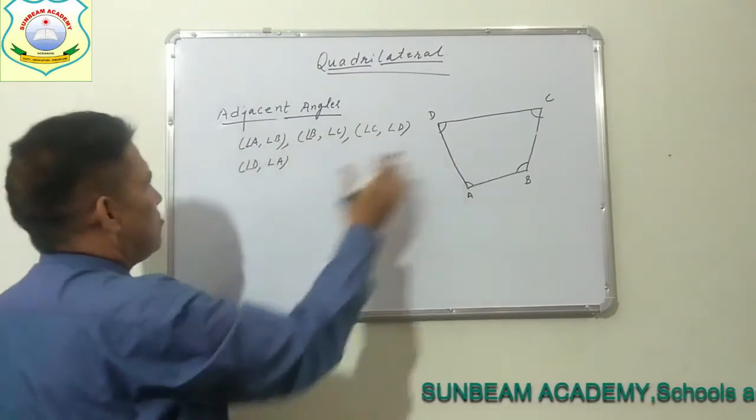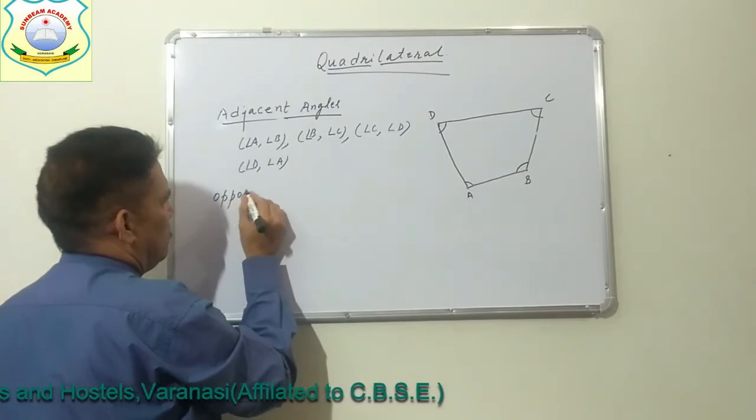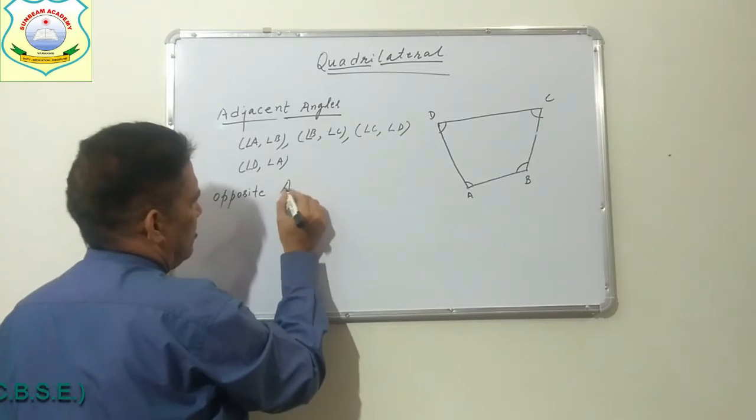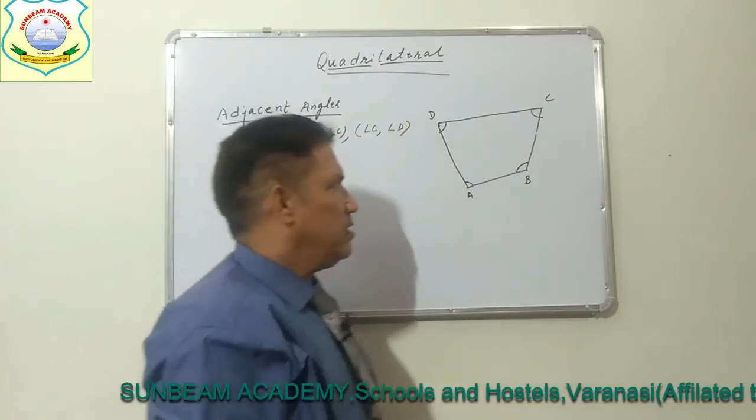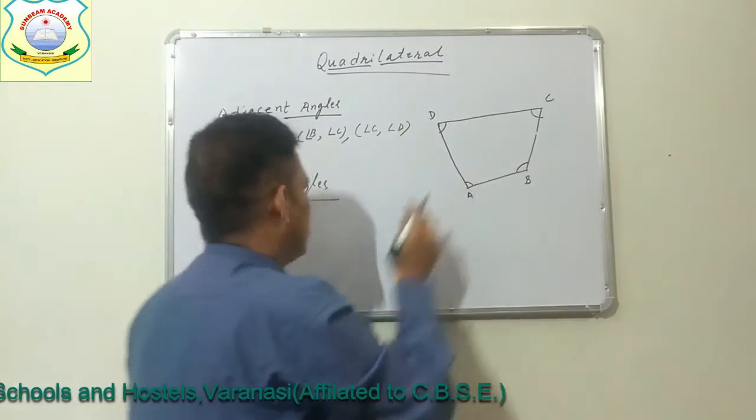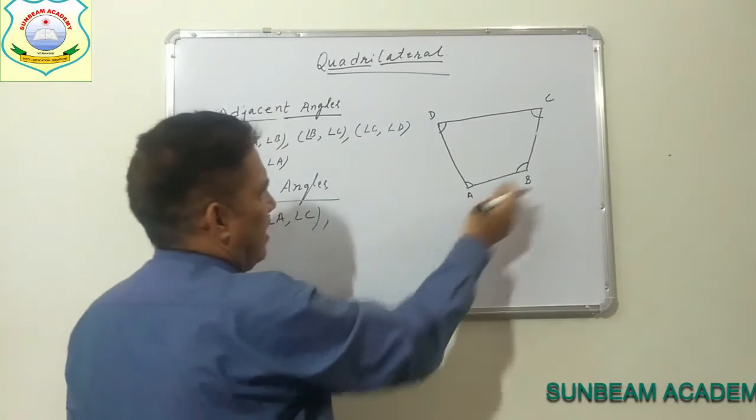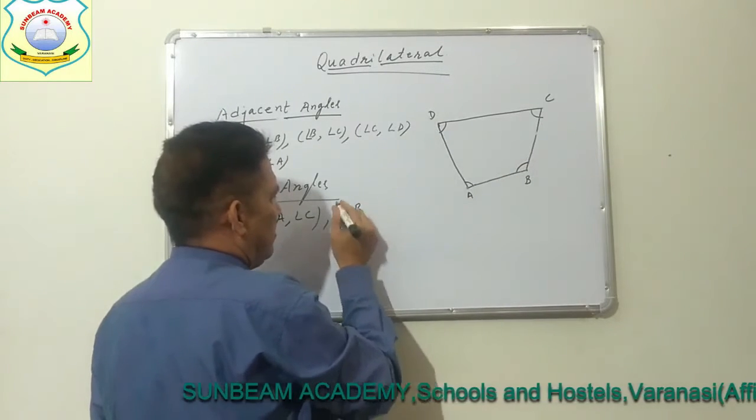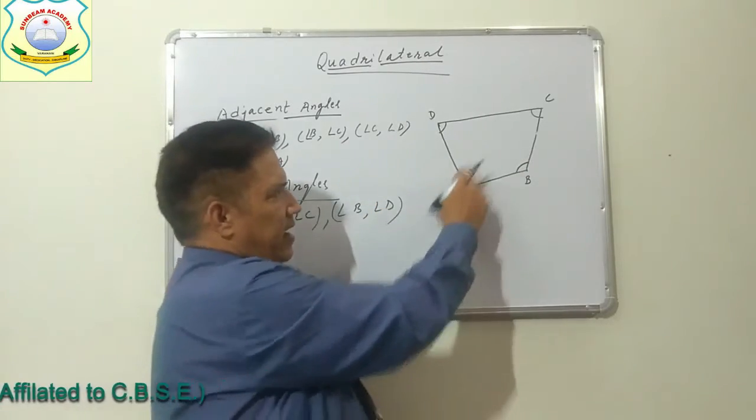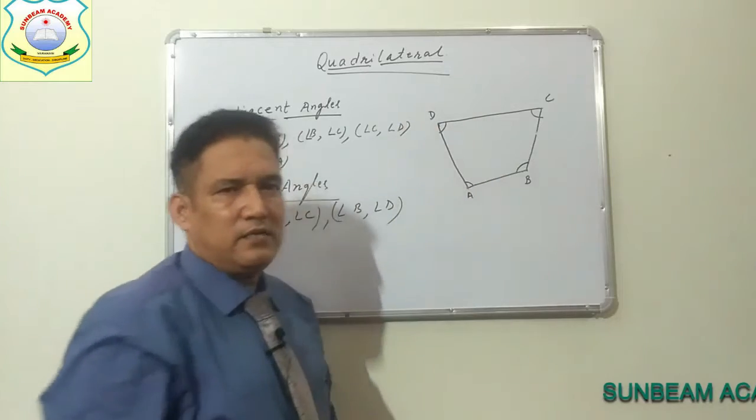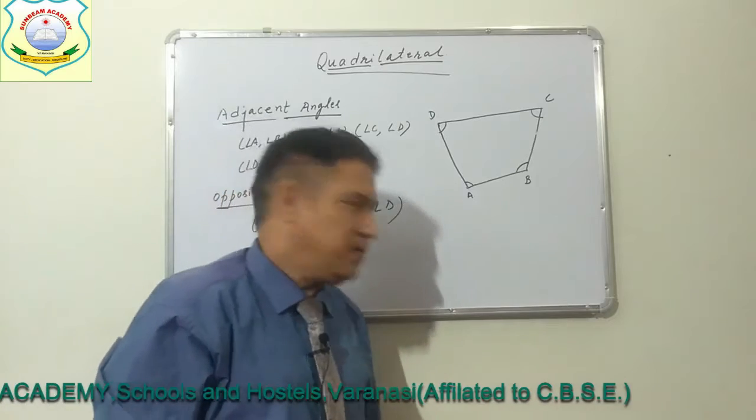Now we will study about opposite angles of a quadrilateral ABCD. Here angle A and angle C, angle B and angle D. These are the two pairs of opposite angles of this quadrilateral ABCD.